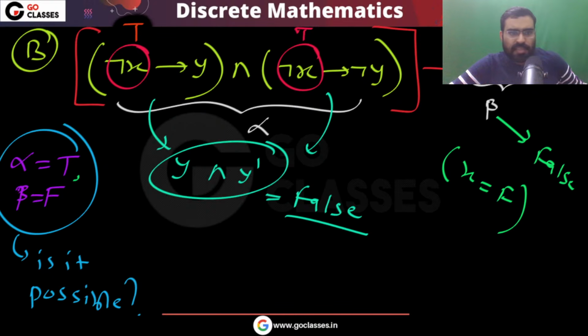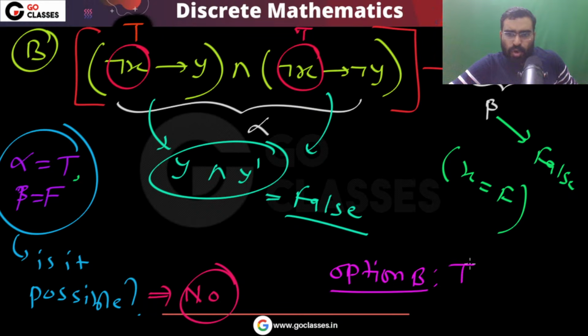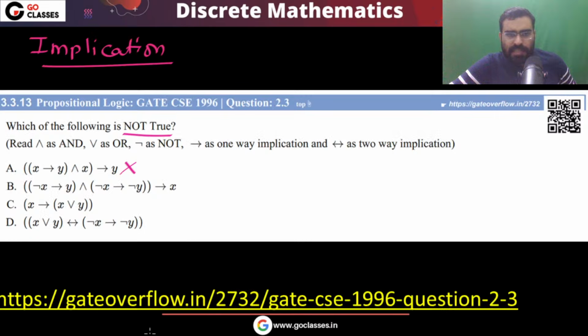So you can see that this is not possible. Is it possible? The answer is no. You cannot make option B false. So this option B expression is a tautology. Whatever you do, it is never possible to make it false. So clearly this is also not your answer, this option B.